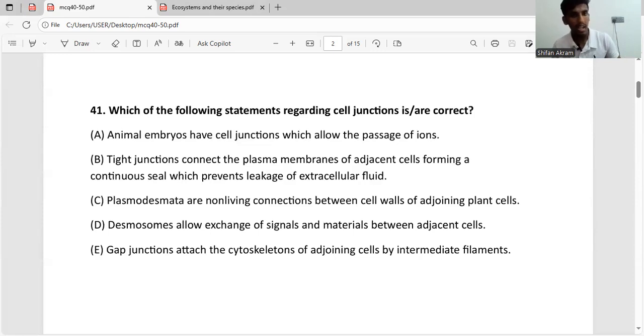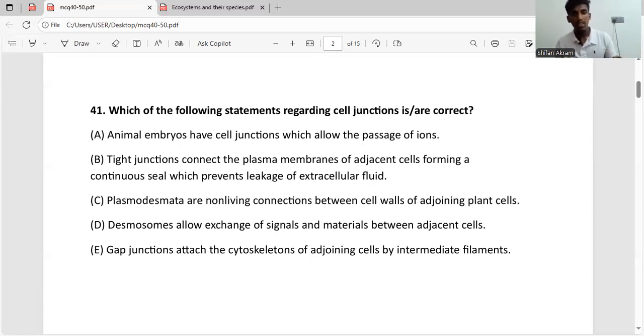So the statement A says animal embryos have cell junctions which allow passage of ions. Okay, the cell junctions which are involved in passing of ions between the cells are gap junctions. So these gap junctions, they have tiny holes between the cells. So it's like if you take two rooms and between the two rooms they have a single wall, and between that wall we have a small hole. So gap junction is something like that, and the tiny hole is made up of intermediate filaments. So these intermediate filaments act as the railroad to pass substance from one cell to the other.